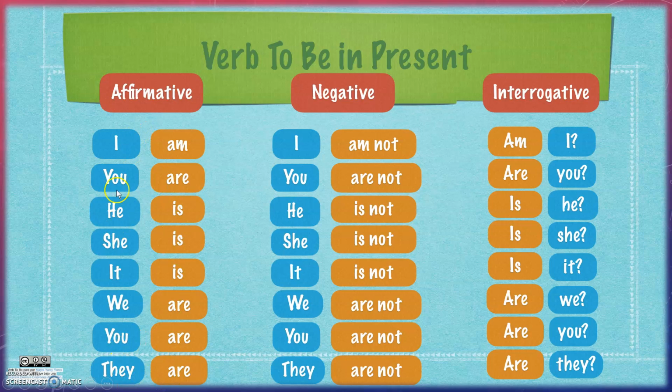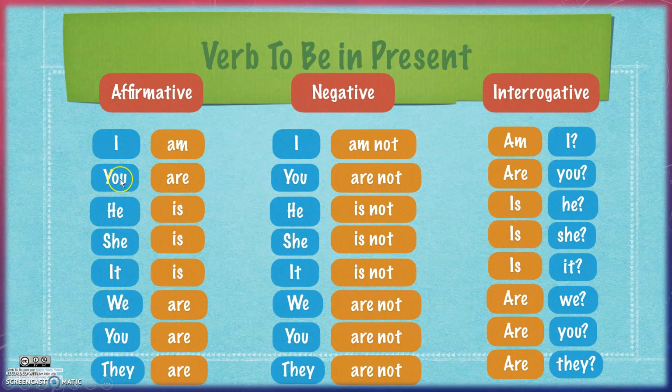Now, as I said before, these blue boxes represent the different subject pronouns in English. And in these orange boxes, you can find the 3 different conjugations for the verb to be in present tense. Now you might be wondering why you is repeated twice.